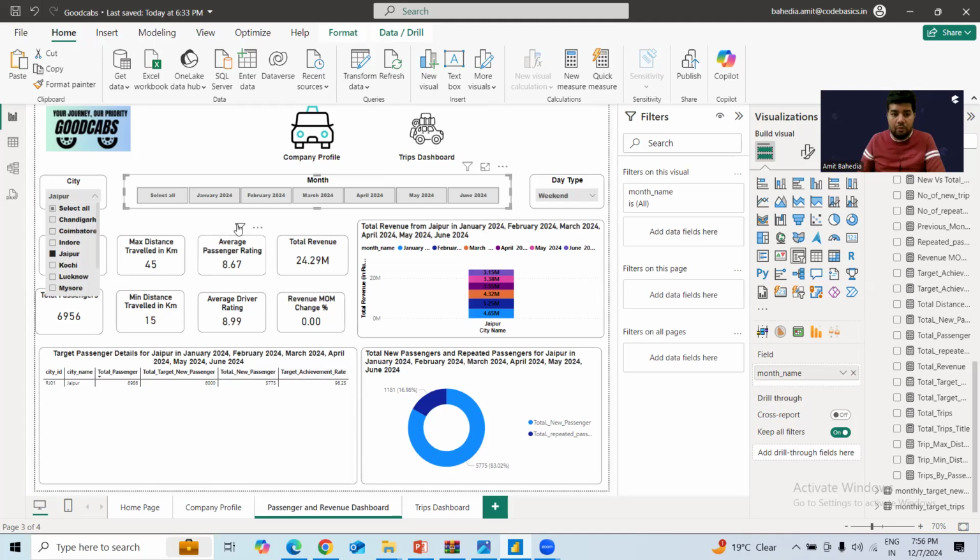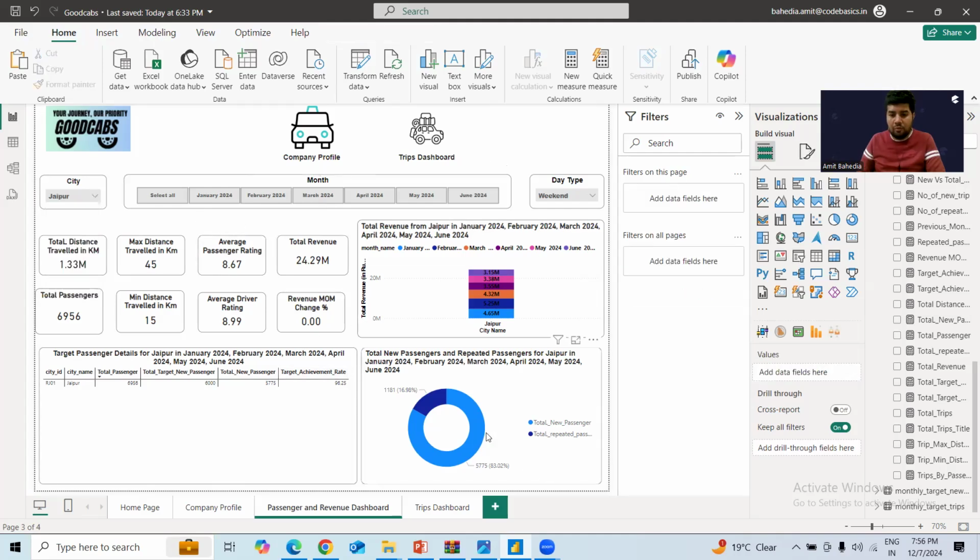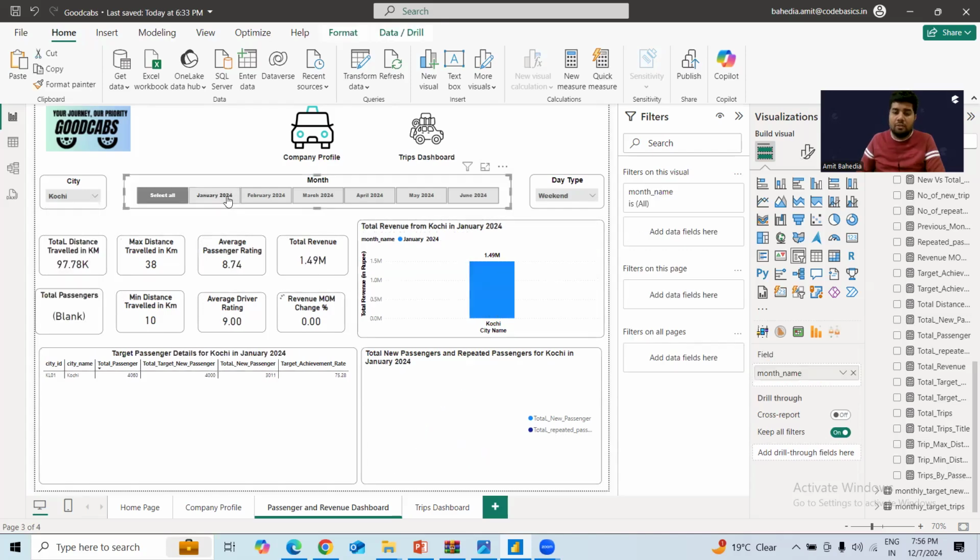Okay, so how many new passengers were there for Jaipur in the last 6 months? It's 83.02 new passenger percentage, and the repeat percentage is 16.98. Similarly, if I want to see the repeat passengers for Kochi for this 6 months data, we can see the repeat passenger percentage is 25.84. I can also see this data monthly, so I just need to select the month and I get the data on the basis of this particular month.